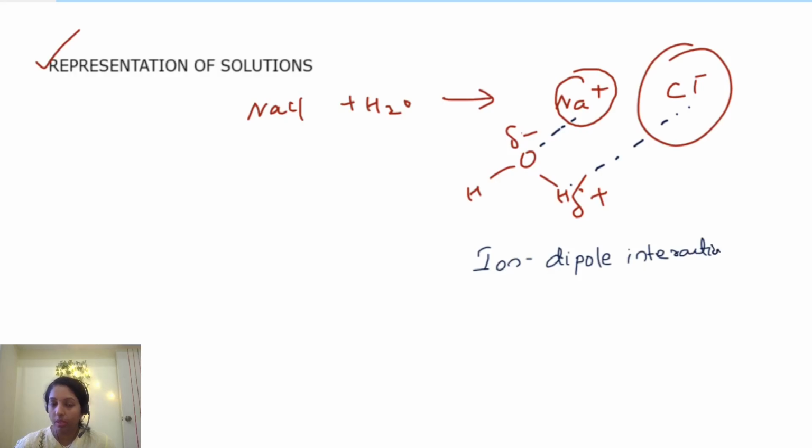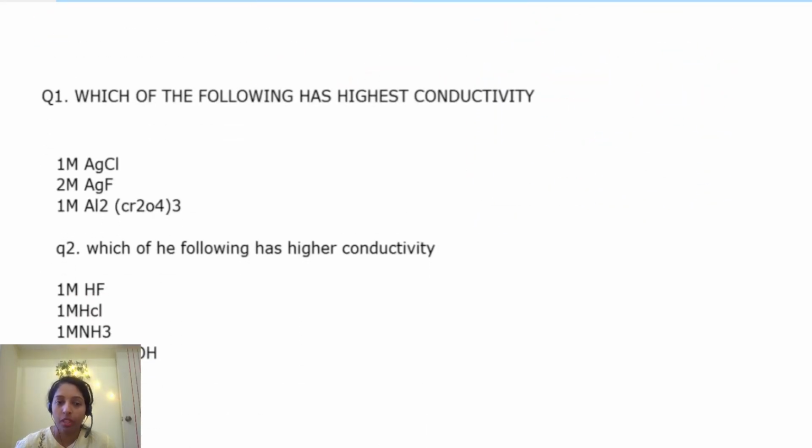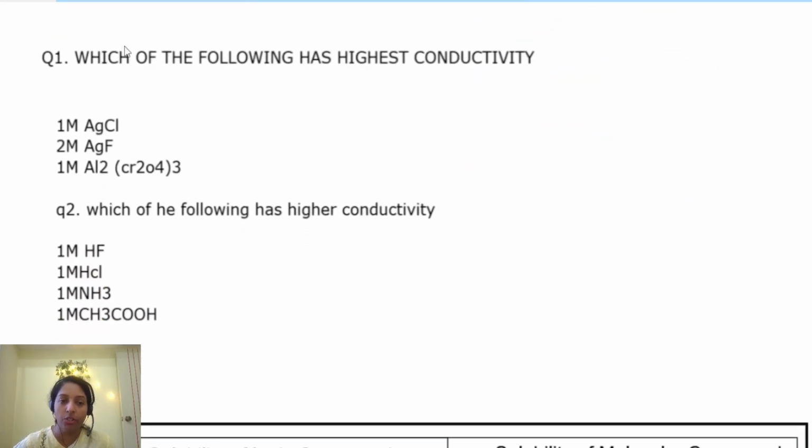After that, you can think about which of the following has the highest conductivity. How do you tell which one has higher conductivity? You can expect this kind of question. At that time, think that highest conductivity means the highest number of ions. So AgCl will dissociate into Ag+ and Cl-, so two ions. And AgF dissociates into Ag+ and F-, but 2 molar is there, so altogether maybe 4.